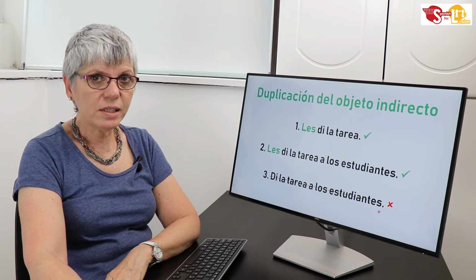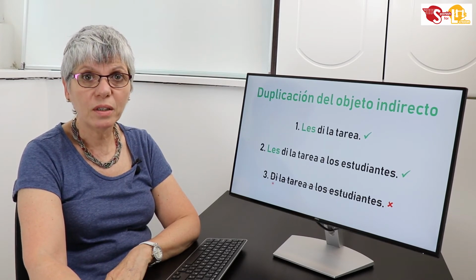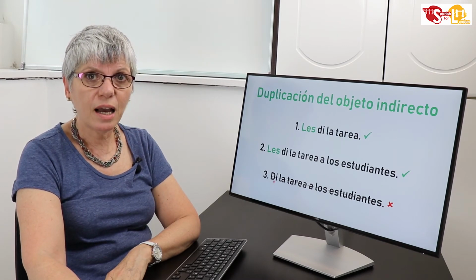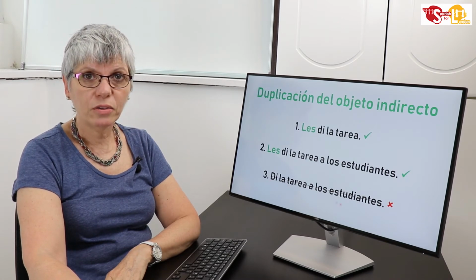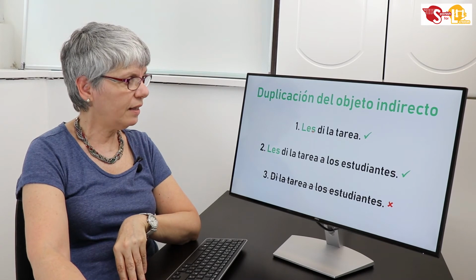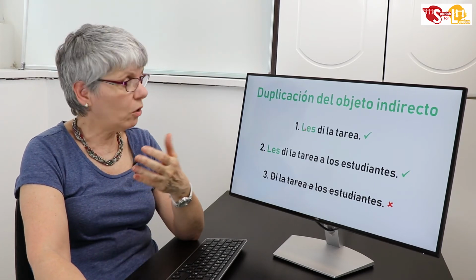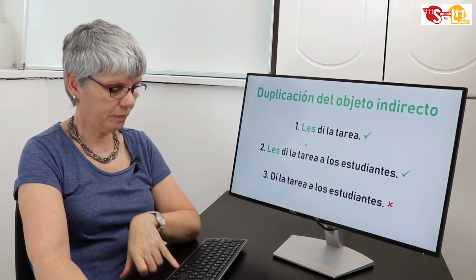So if someone tells you that this is correct, this person doesn't know Spanish, because you cannot do this in Spanish. It's a grammatical mistake. So di la tarea a los estudiantes is incorrect. You can say this or this. And the same with all the forms, with me, te, le, nos, os, les.